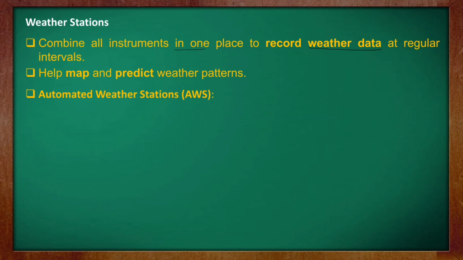Here you can see the image. Another image is of the weather station. This is an AWS at the glacial lake in Sikkim, which was installed by the National Disaster Management Authority in 2023.